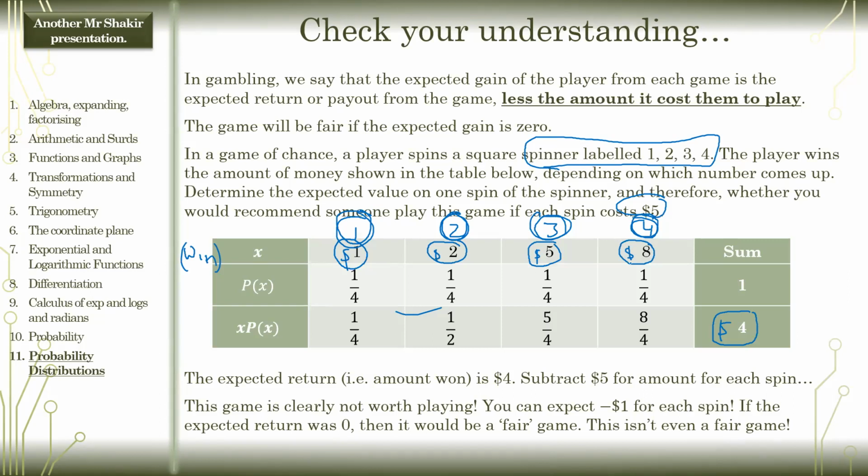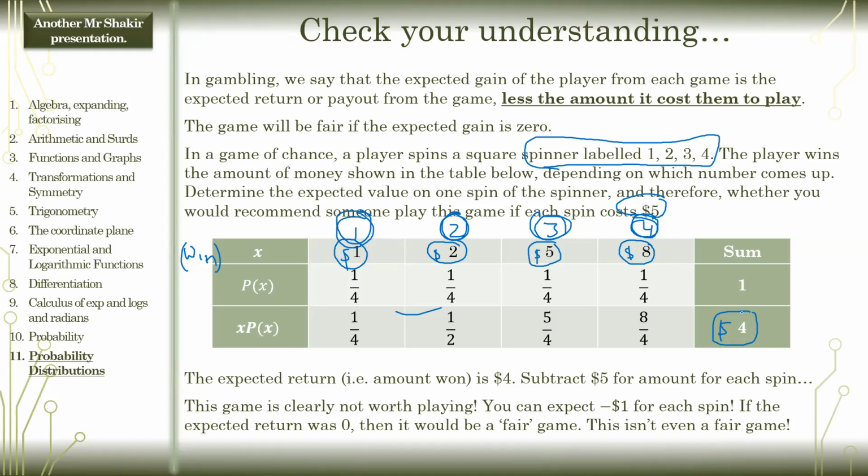Anyway, if you didn't know maths or statistics, you'd think, oh, you put $5 in, you might get $8 back. Oh, hey, that's a good opportunity to get rich, right? But actually, no, every single time you enter this game, you're going to lose $1 in expectation. Maybe in the short run you might get lucky, spin it 3 times and win every single time. It's possible. But over the long run, we expect to lose $1 for every spin.